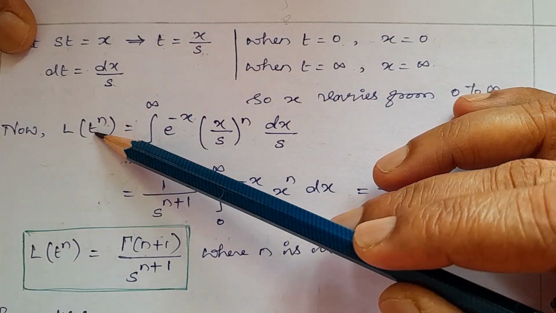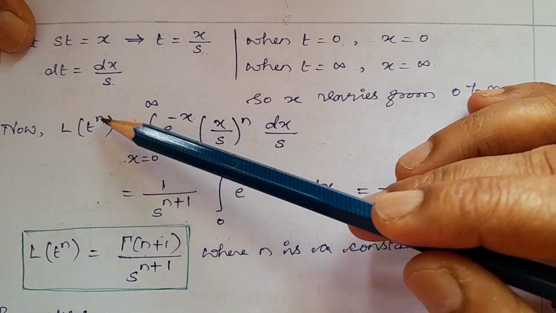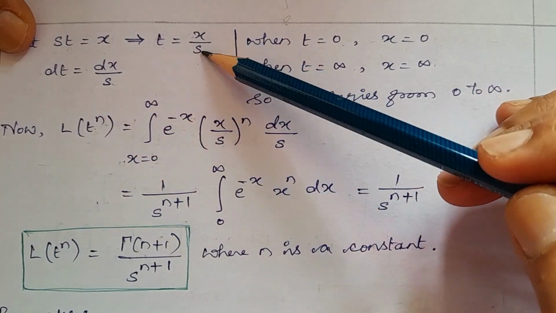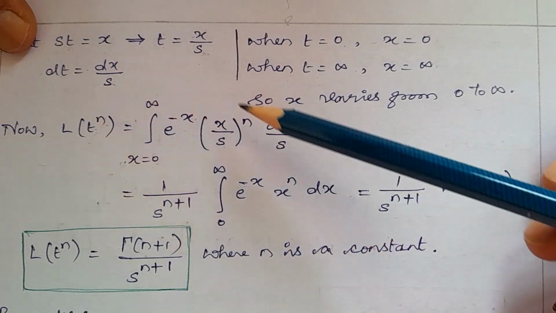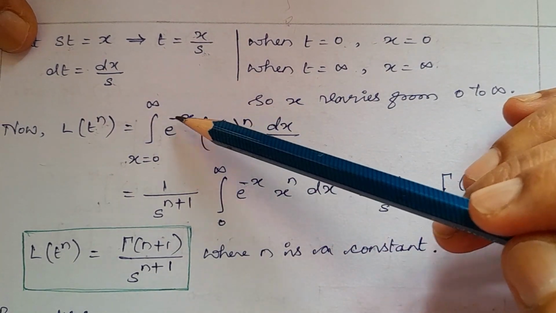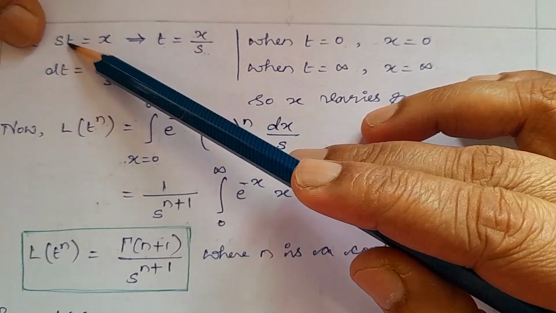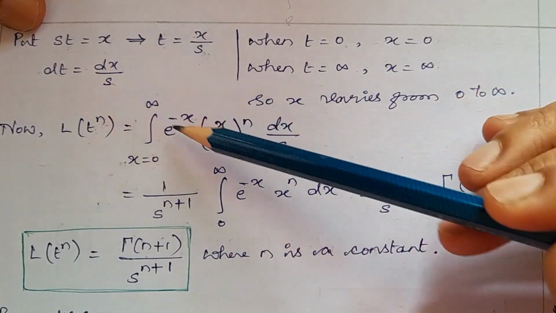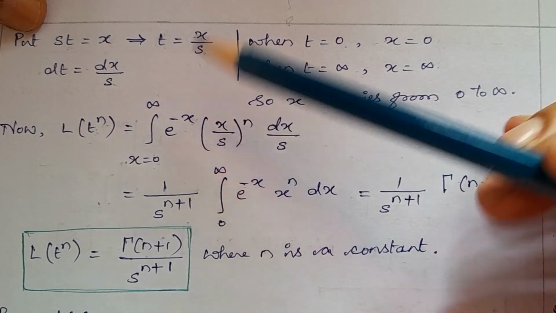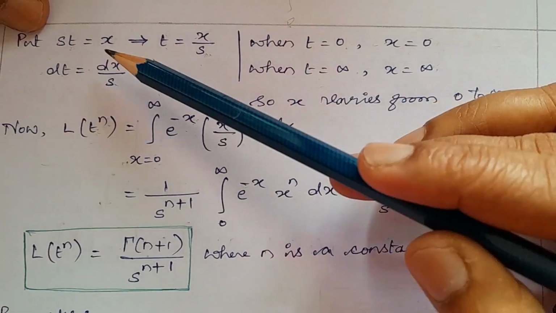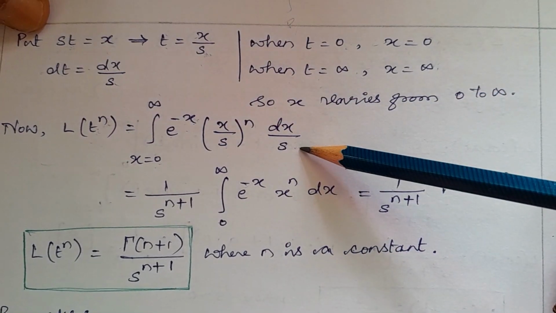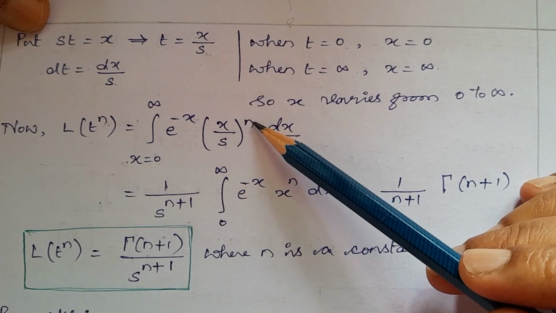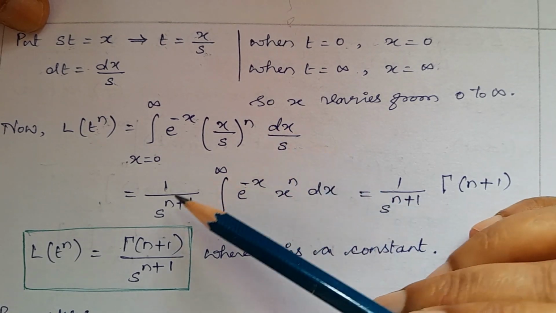F of t here is t power of n, t means x by s, x by s to the power of n. e power of minus st should come, but we have assumed x, so write x here. dt is dx by s. So here s power of n, here s power of 1.